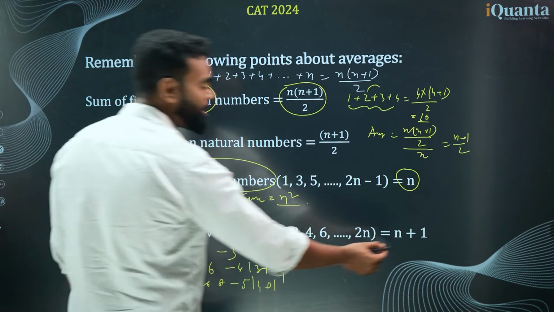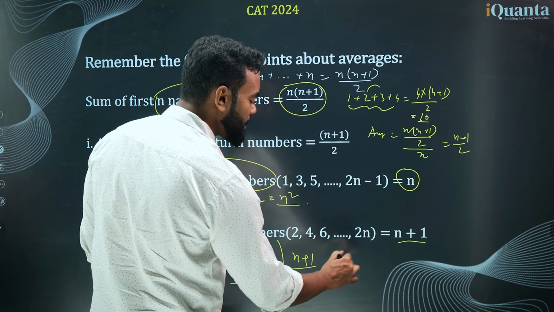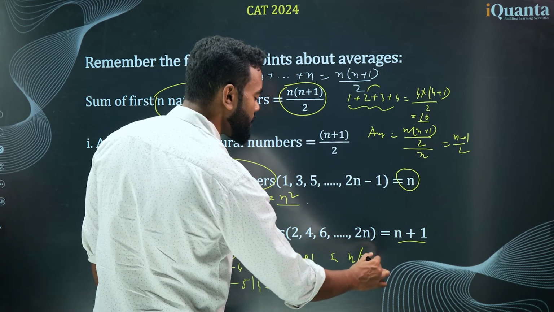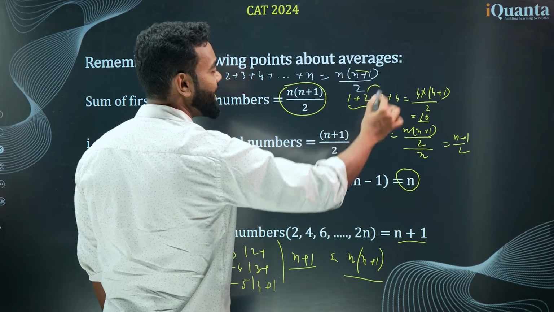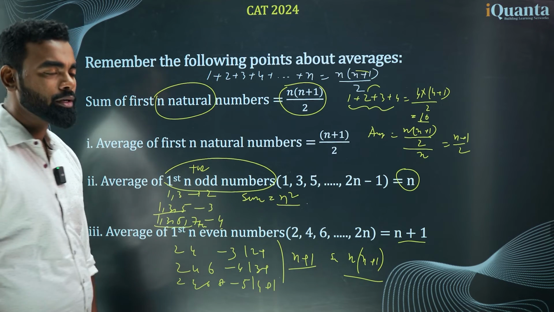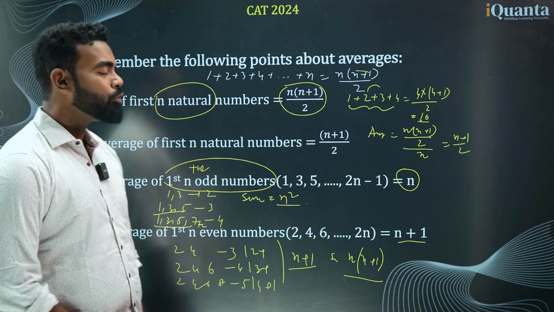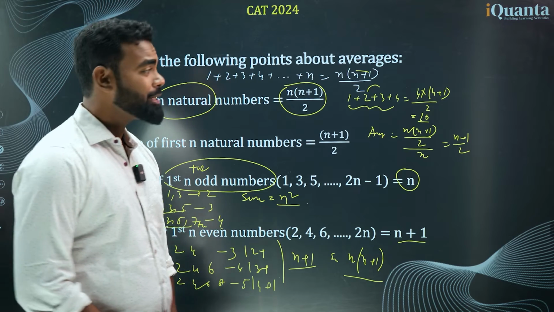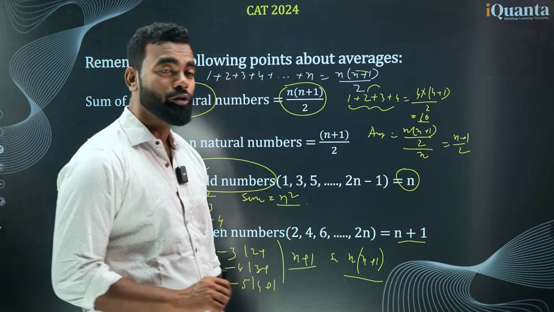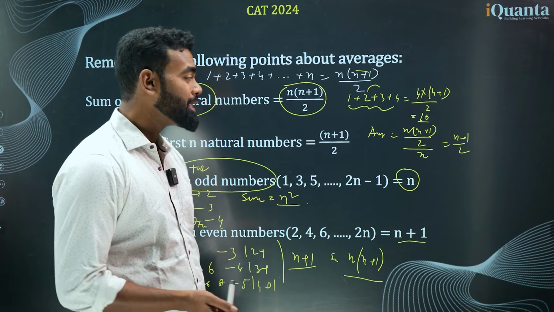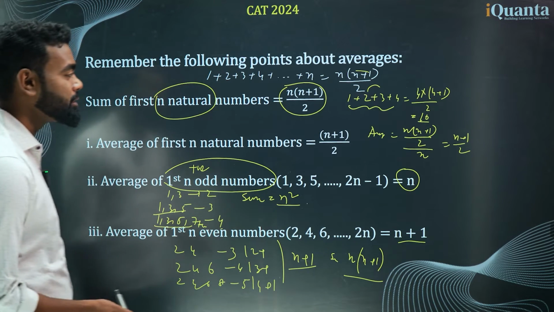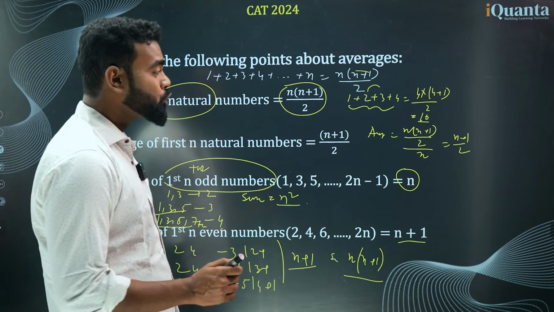So if the average is n plus 1, what is the sum? The sum is n into n plus 1. Just the double of it. n into n plus 1 by 2, this is n into n plus 1. So these are 4 very important things you need to remember. And this is a very important understanding also, exactly why we are going to do this and how exactly it happens. So this is a very crucial part and you should remember this.